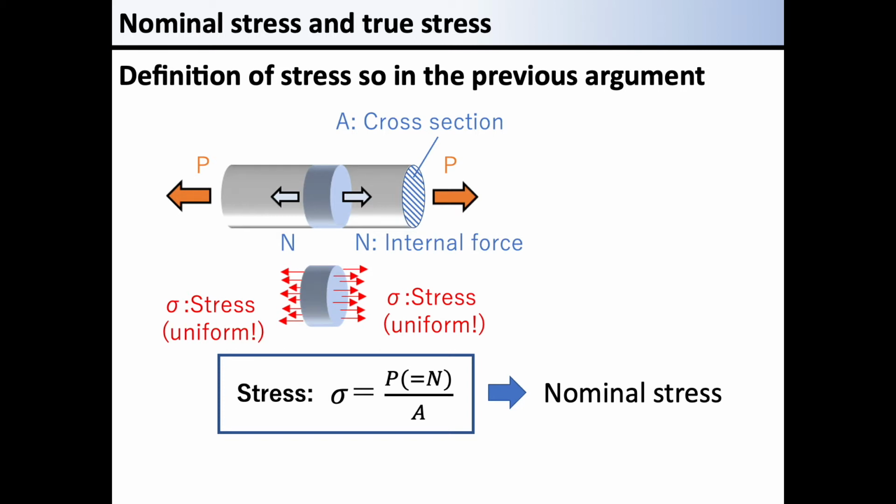In the previous argument, the external load was divided by this original cross-section area, A0, to calculate the stress. This value has been defined as stress, and various problems were solved based on this definition.